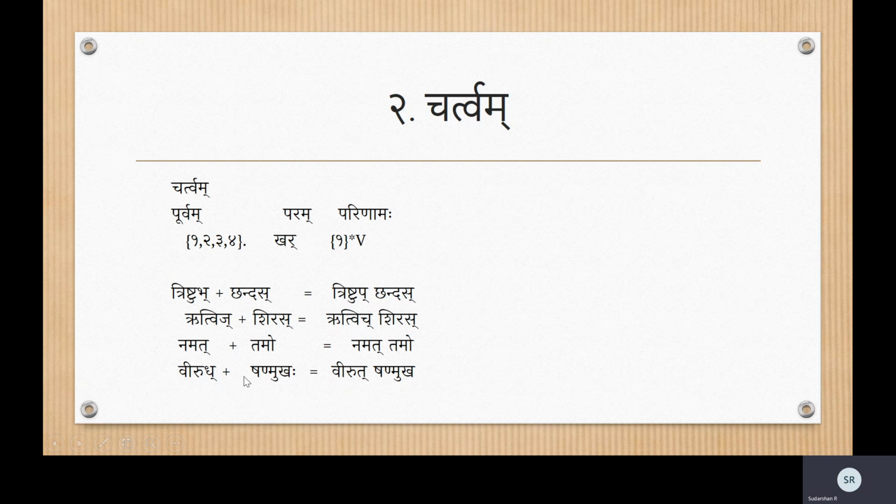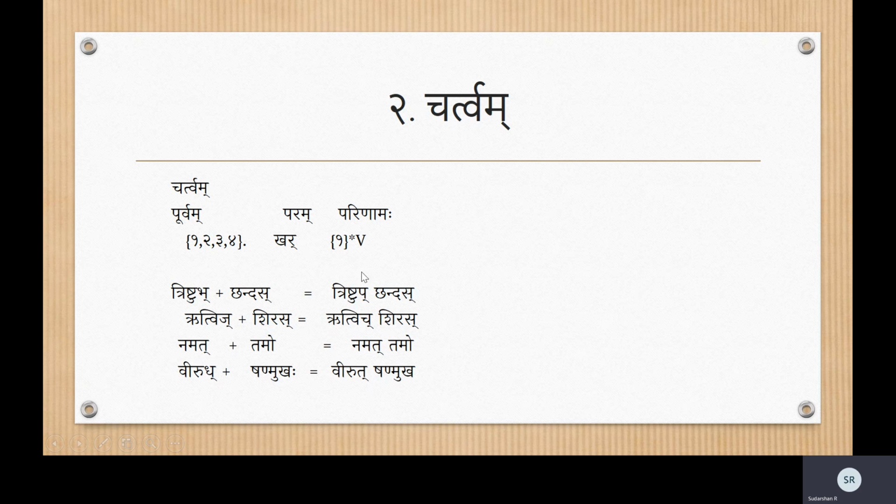Then Viruddh Shanmukhaha. Sha again Karkasha Vyanjana because it comes under Sheshas. Then this is the Vargiya Vyanjana. Okay. Changes to its first letter. What is the first letter of Dha? Ta, Tha, Da, Dha, Na. First letter is Ta. Virut Shanmukhaha, not Dha. Ta.